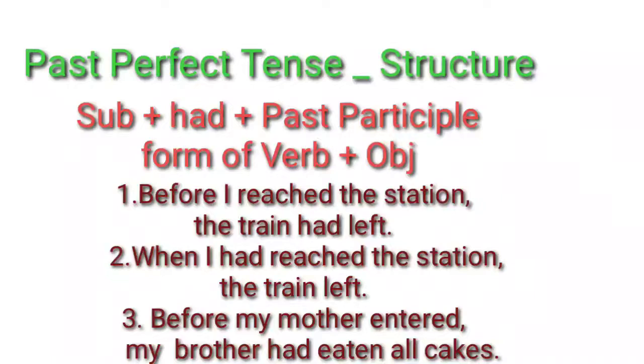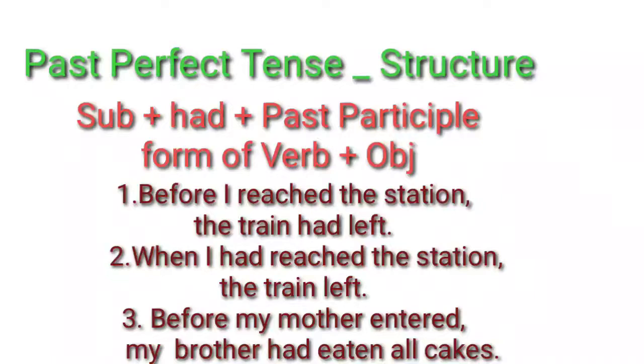What is had? Primary auxiliary. Here had is used as auxiliary verb only. Remember, sometimes these auxiliary verbs are used as main verbs and sometimes used as helping verbs. But in these tenses, these are used as helping verbs only. So these are called primary auxiliaries. So subject plus had plus past participle form of verb plus object.